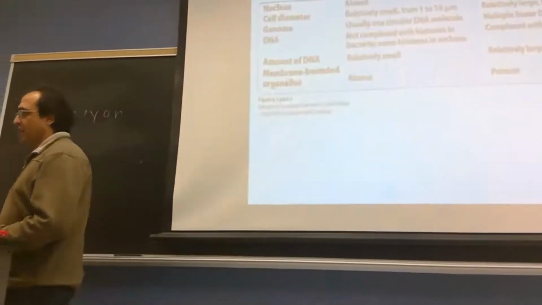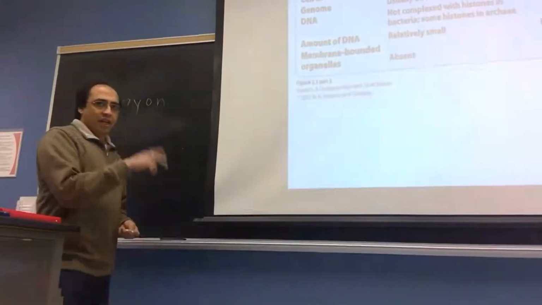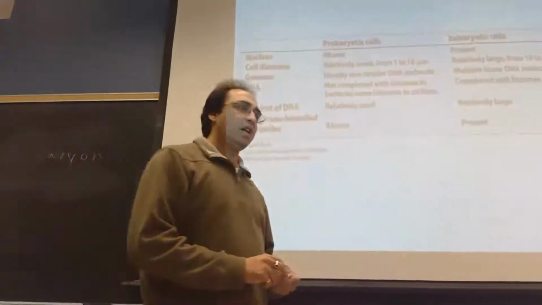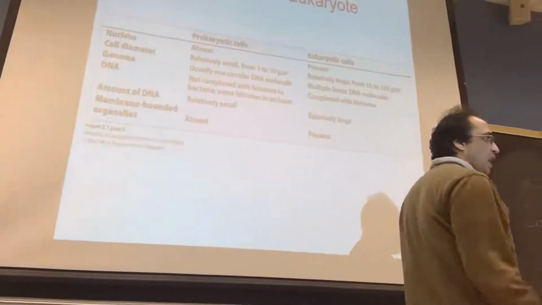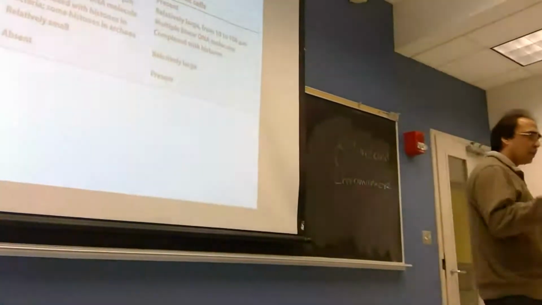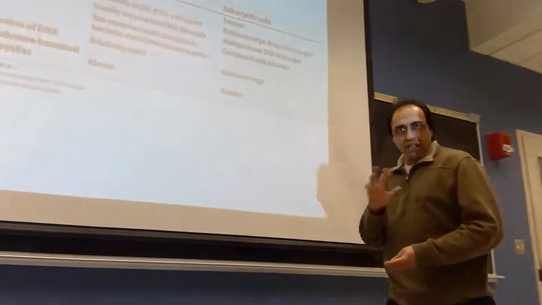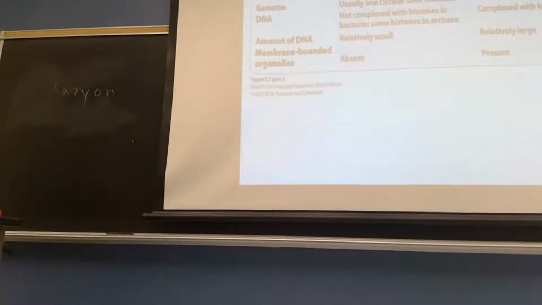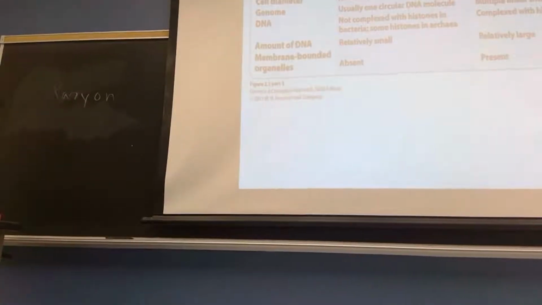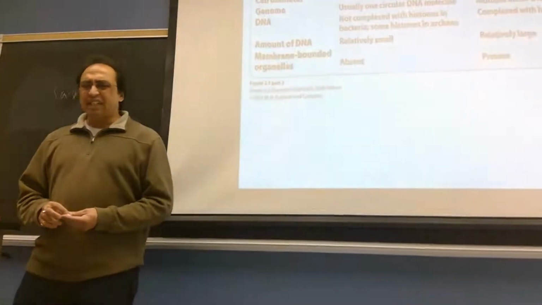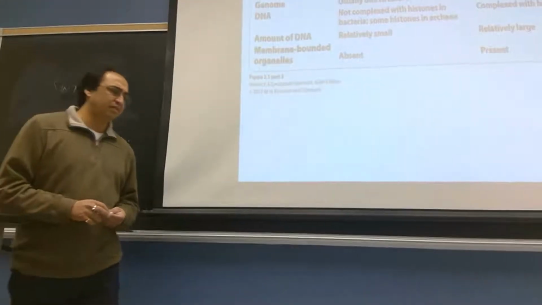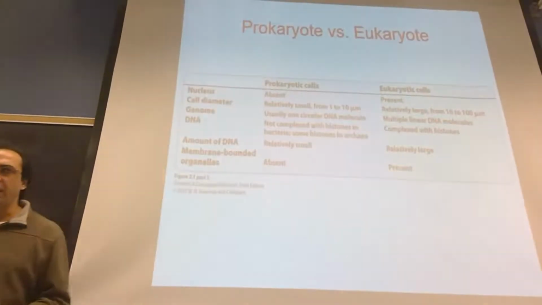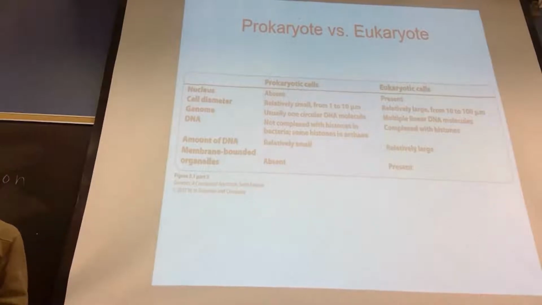Circular DNA versus linear. The amount of DNA is relatively very small because there is no such chromosome, only the DNA is present, so it is very small. While in case of eukaryotes, we have a lot of chromosomes. Each and every chromosome contains one DNA molecule, so it is relatively large. This is the explanation why it is large. And membrane-bound organelles are generally not present in prokaryotes and present in eukaryotes. So these are the differences between these two. Size is not really that distinct, but sometimes we need to talk about the size also. The size of the prokaryote is very small and eukaryote is very large.